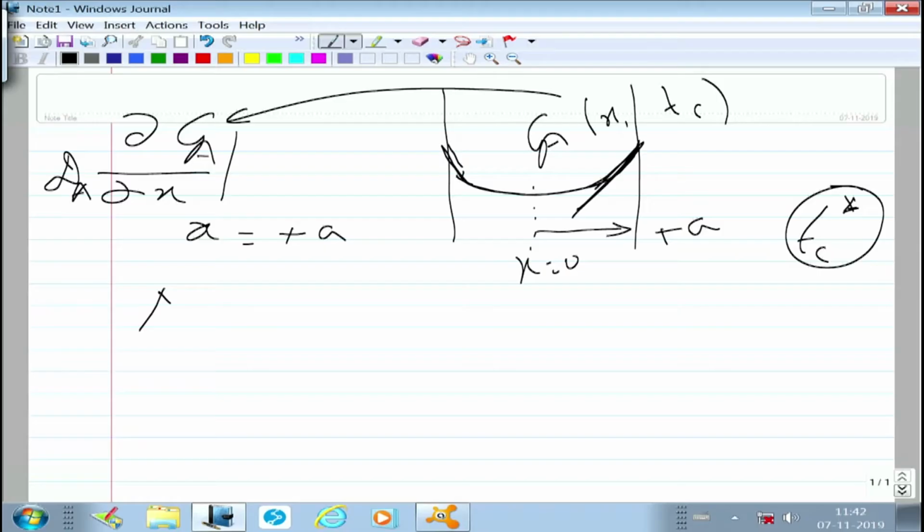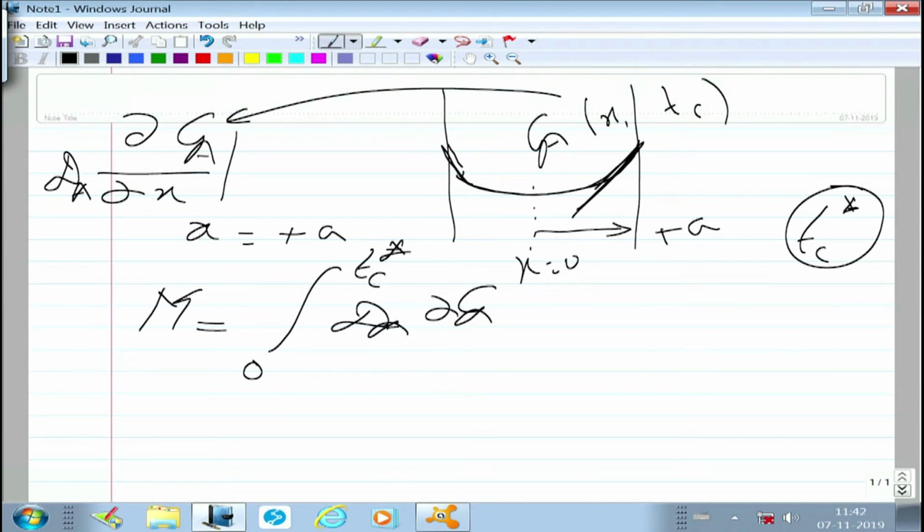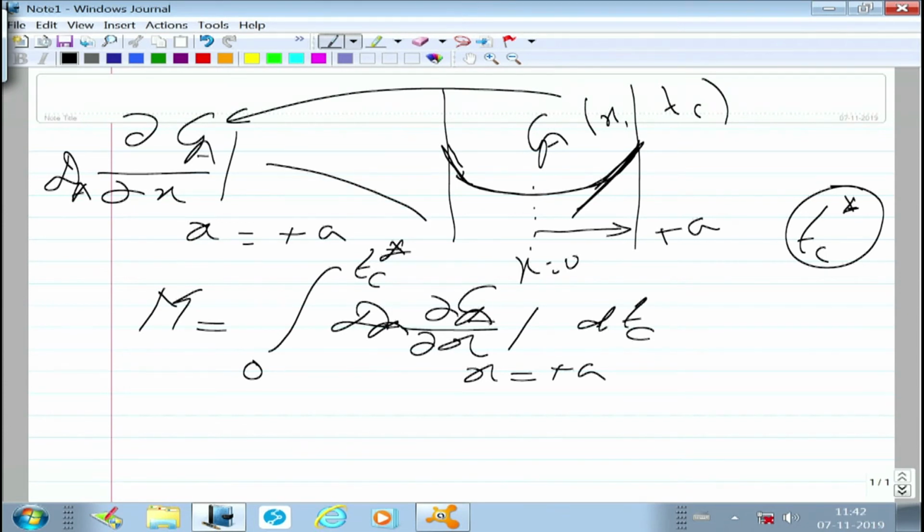So, we might say, let us say m is equal to integral 0 to Tc star. Tc star is the time the foam film has spent till the top of the foam section. This flux dA dou Ca by dou x at x equal to plus a dTc. We obtain this here, plug in this gradient, dA is constant, integrate, you should be able to get an expression for m.